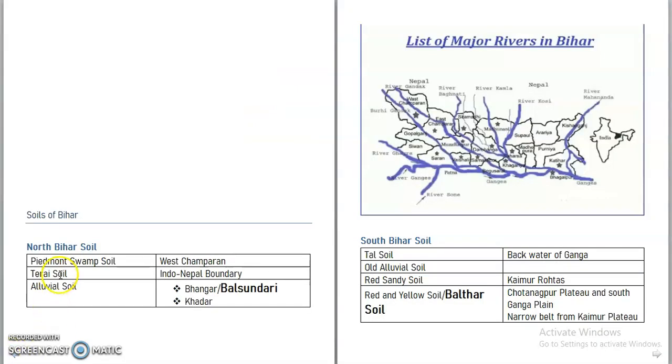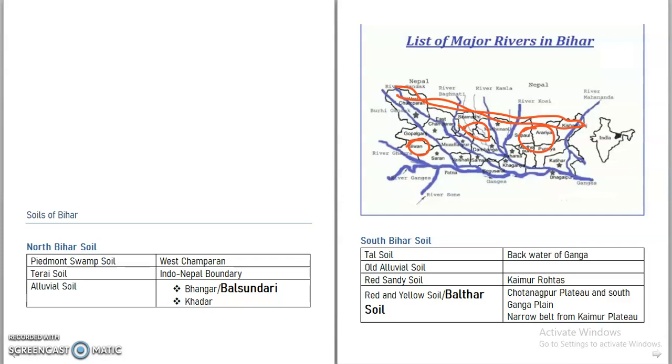Now coming to the table for revision purposes. First, North Bihar soil. Piedmont soil is in West Champaran because this is swampy in nature. Then the Terai region has Terai soil. Then there will be bhangar soil where the river is far. And in North Bihar it is also known as Bal Sundari soil. And nearby the river there will be khadar soil.